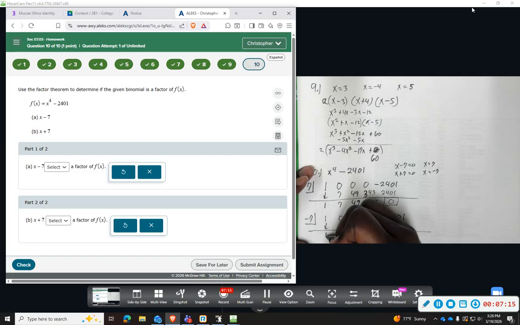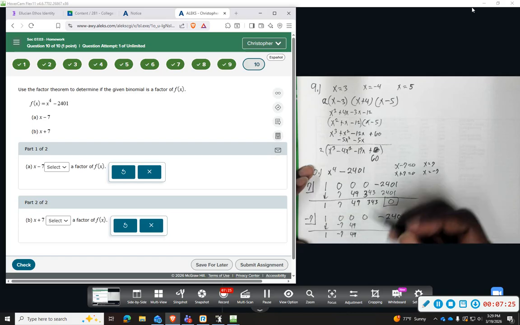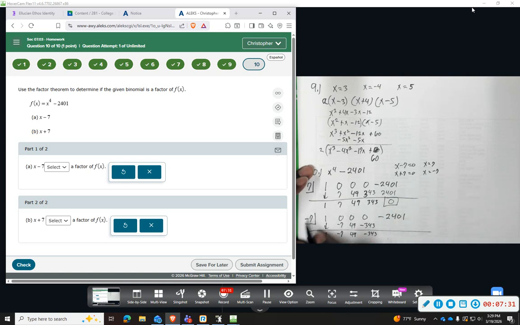Negative 7 times 1, negative 7. Negative 7 times negative 7, positive 49. Negative 7 times positive 49, negative 343. And then negative 7 times negative 343, positive 2401.